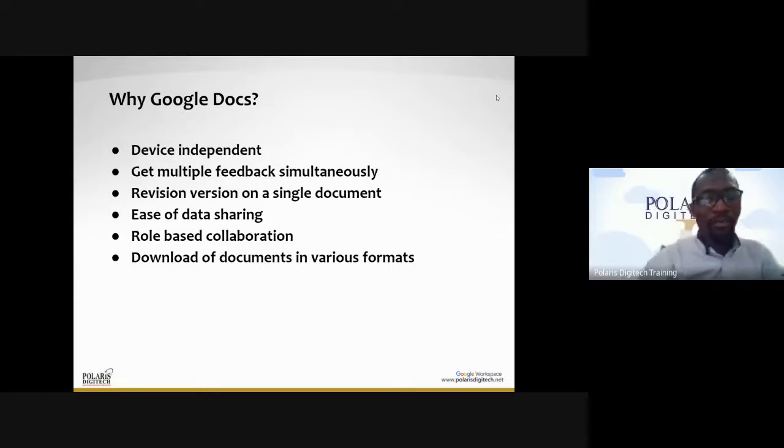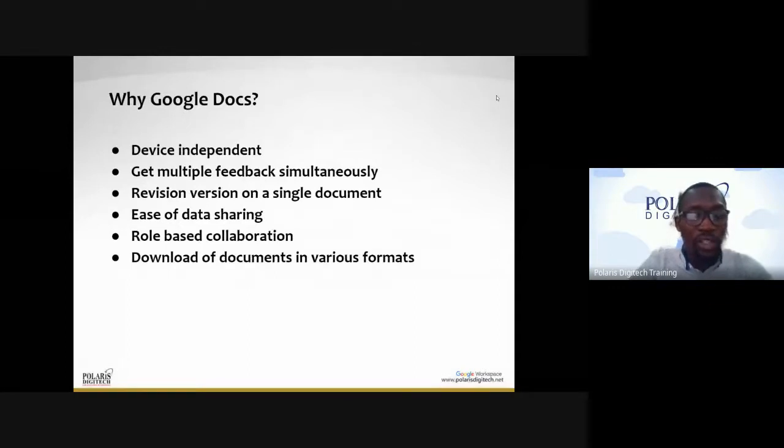Another thing Google Docs brings, which gives it an edge over other word processing applications, is version revision. You can revise versions of a single document. You can have a document from 10 years back and see that the same document is what you are working with. So you can go to the several versions as you log into that document, and everything will be the same.